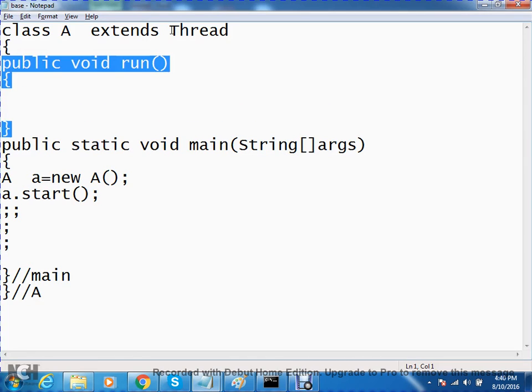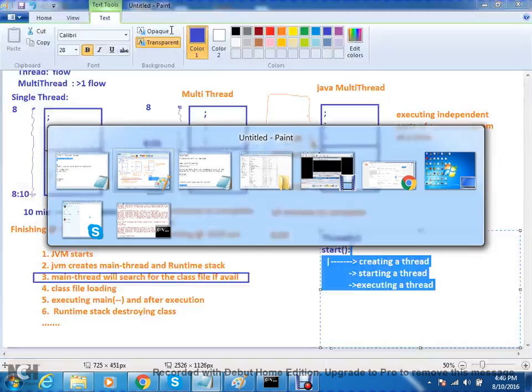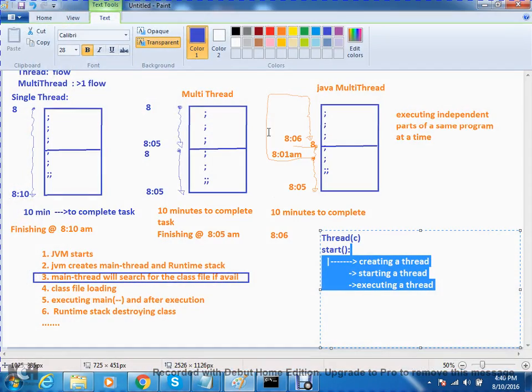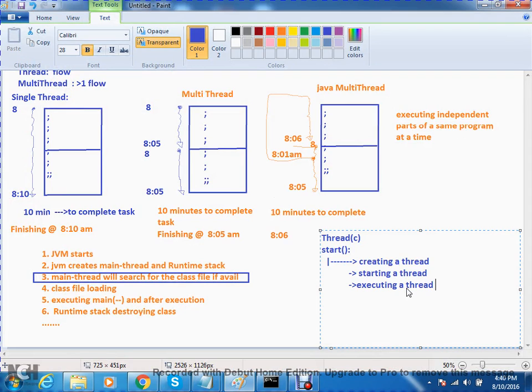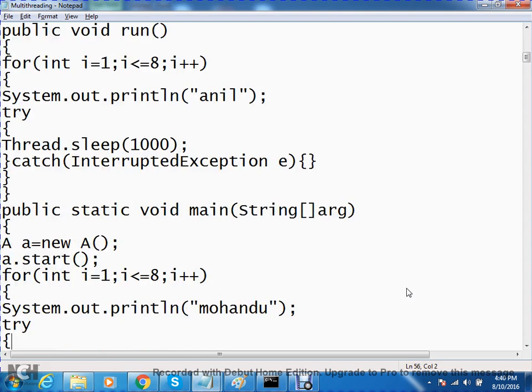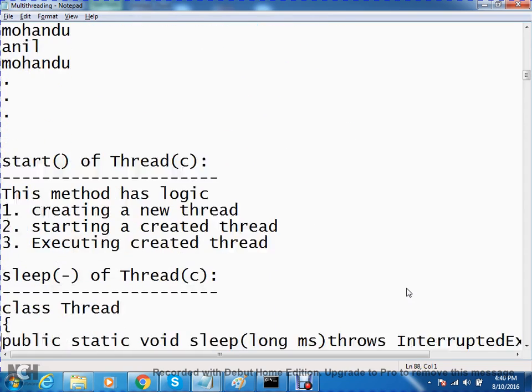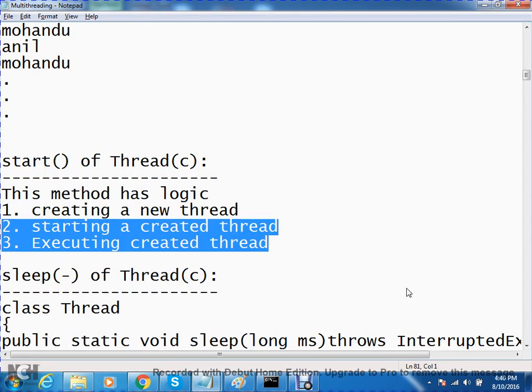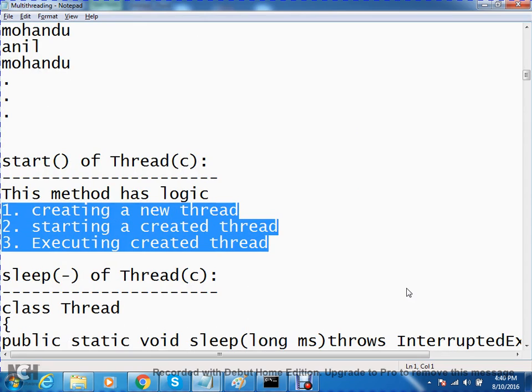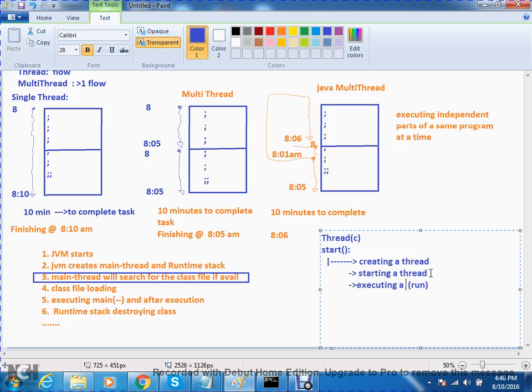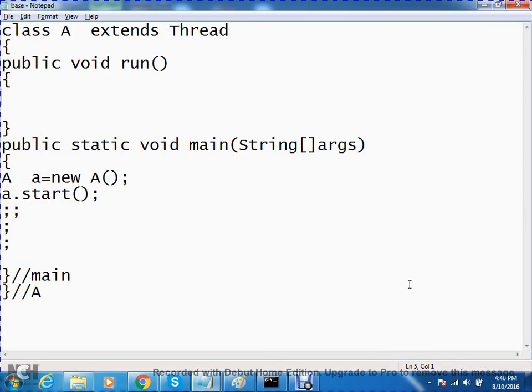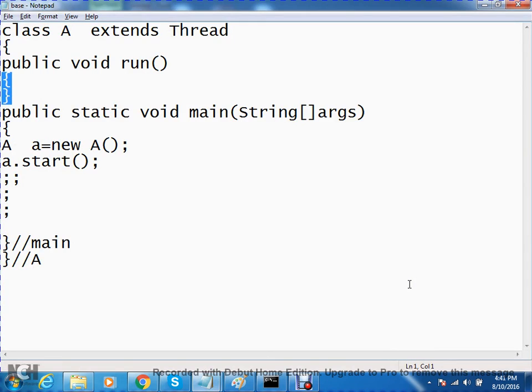It will go and execute the run method. Executing a thread means this thread will go and execute which method? The run method, strictly. This is the implementation of the start method. Observe. Creating a thread, starting a thread, and creating the new thread. Now executing the thread means it will go and execute the run method strictly. So you have to write this method in our class. Now it will come and execute this method.